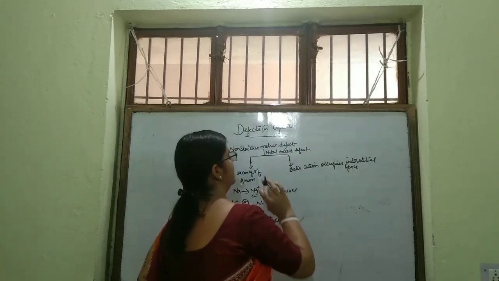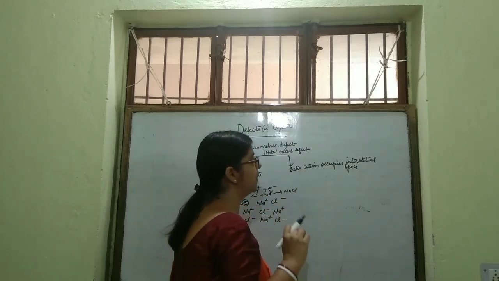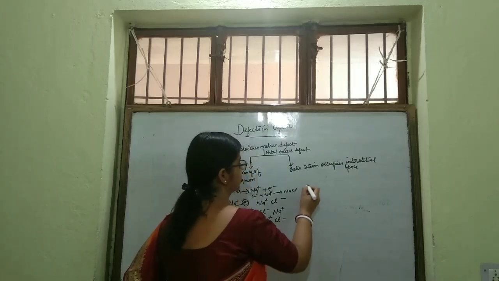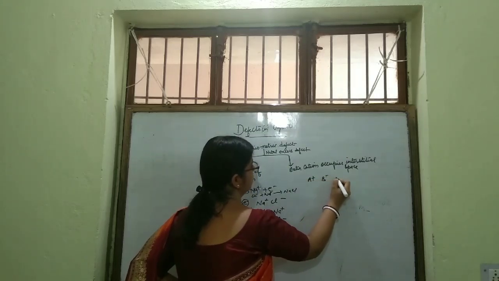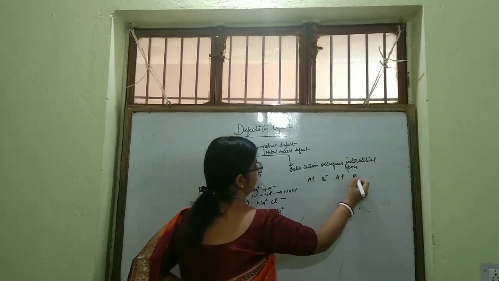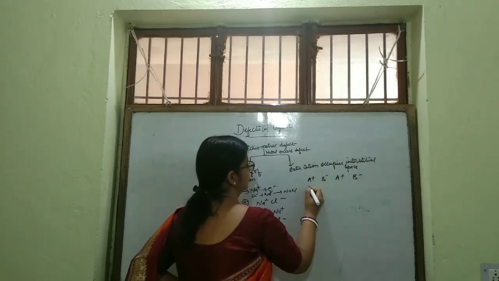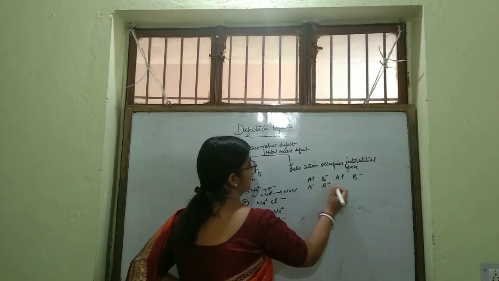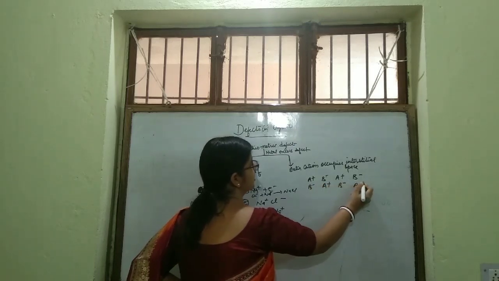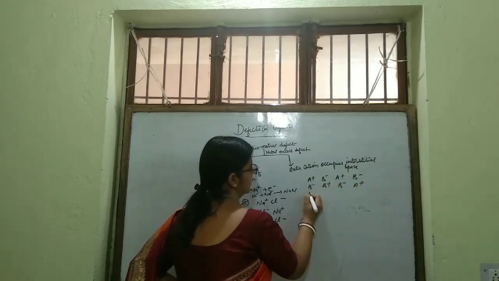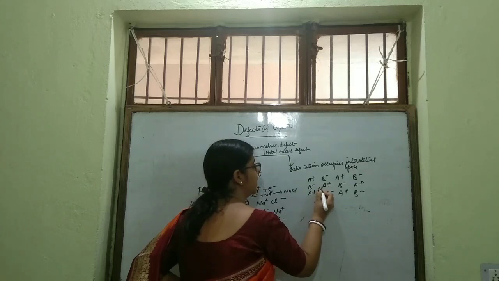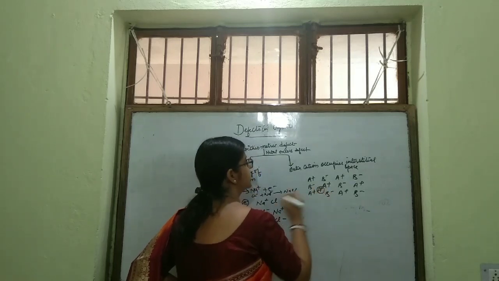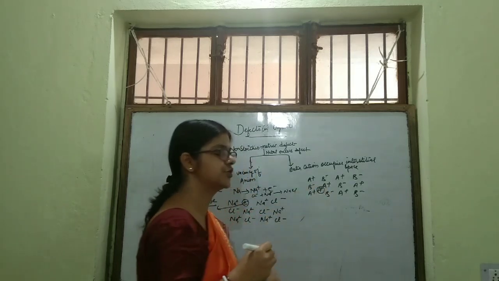Now I am going to deal with the case where an extra cation occupies an interstitial place. Suppose A+ B-, A+ B-, B- A+, B- A+ is there. Suppose an extra cation occupies a place in the interstitials.